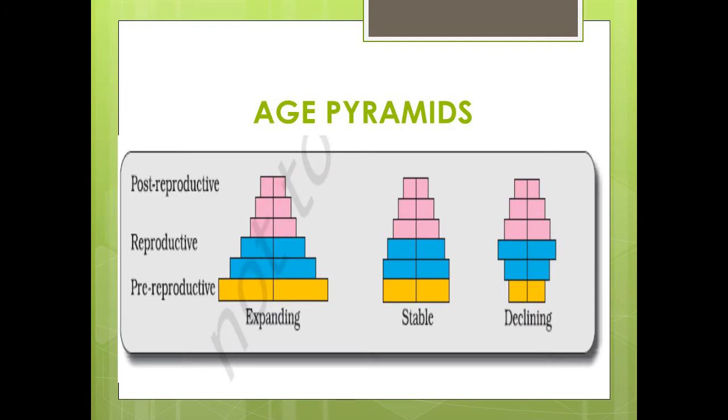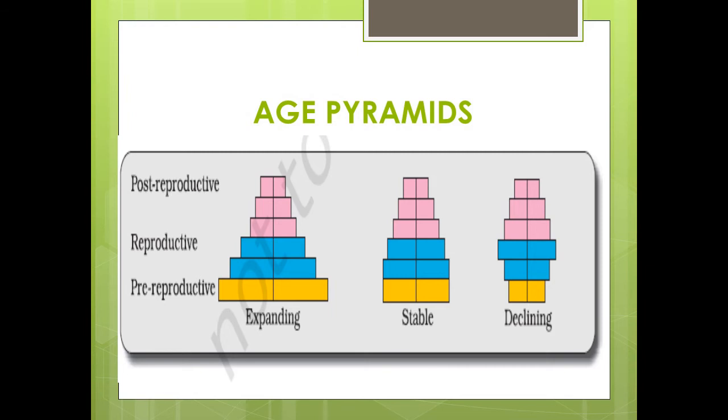Now age pyramids. Now there are three ecological pyramids. Now if you look at it, each pyramid will be having three components. One is the pre-reproductive component, reproductive part and the post-reproductive. So it indicates the number of individuals who are in different phases: pre-reproductive, reproductive and post-reproductive. Pre-reproductive individuals are young individuals who will enter the reproductive age after some time. Reproductive individuals are the ones who are adding new individuals to the population, and post-reproductive individuals are the ones who do not take part in the reproductive process.